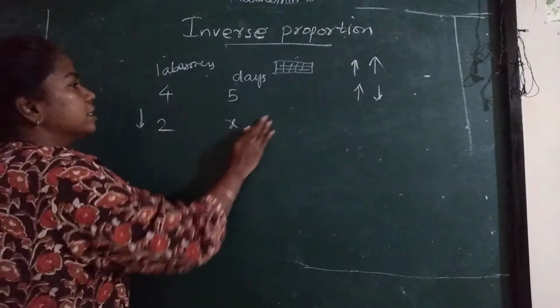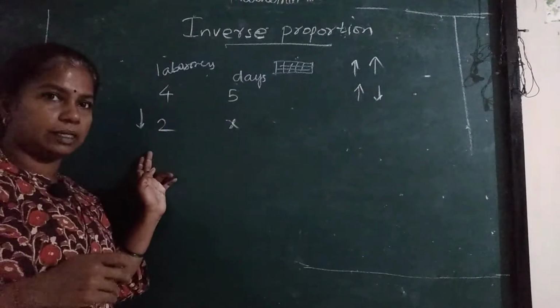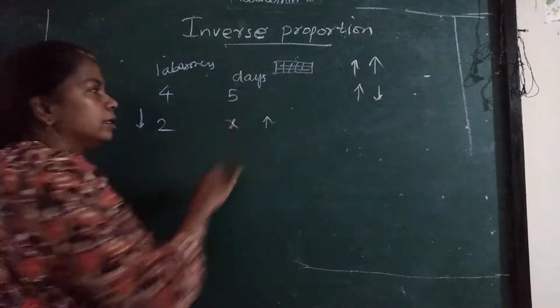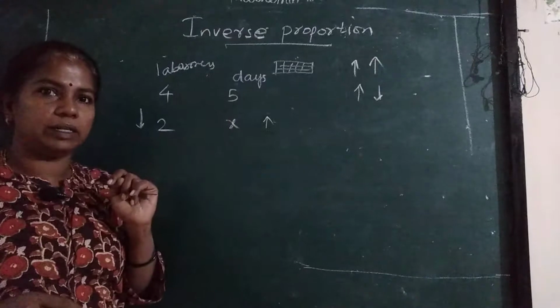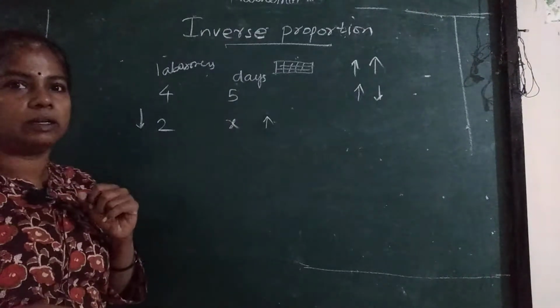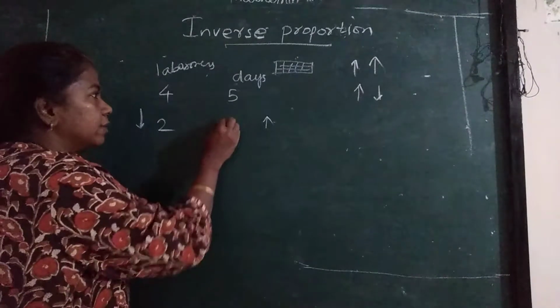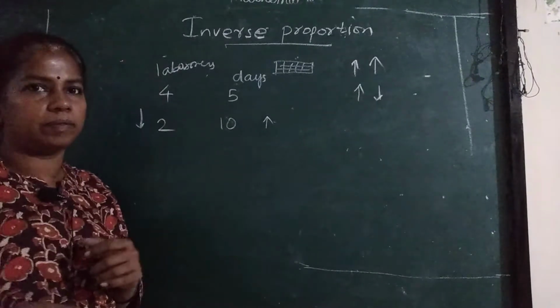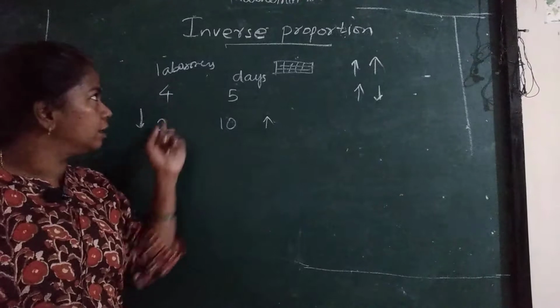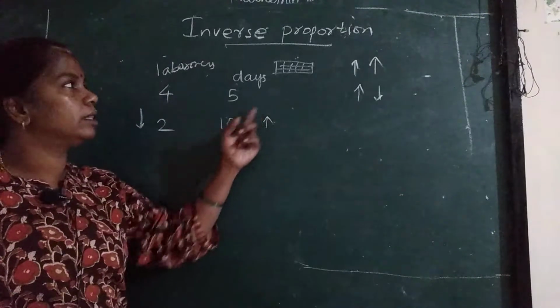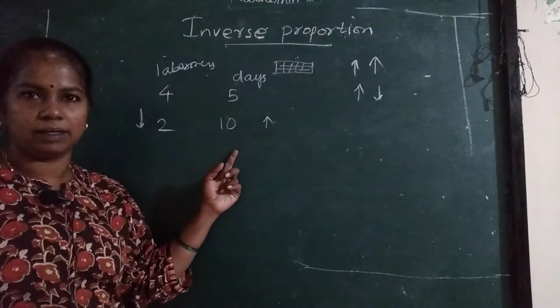When the laborers get decreased, the days will increase. Now 4 laborers will take 5 days, then 2 laborers will take obviously 10 days. So the laborers got reduced, the days got increased.